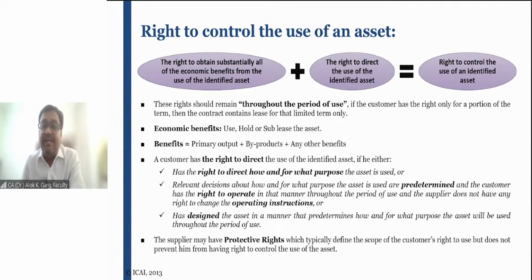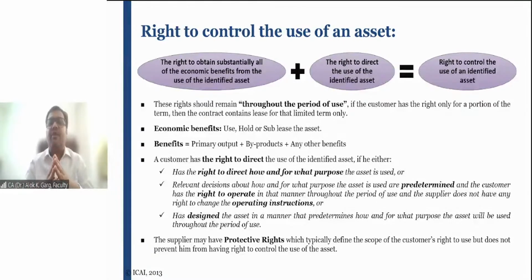If it does not lie with the lessee, it is not a lease contract covered under IND AS 116. In that case, you are not required to capitalize right of use asset and credit lease liability. You can do a simple accounting: whatever lease rental you are paying, you debit to lease rental expense and credit your bank or cash account.